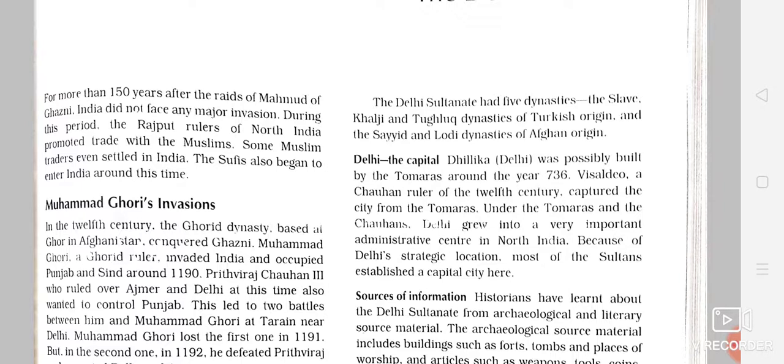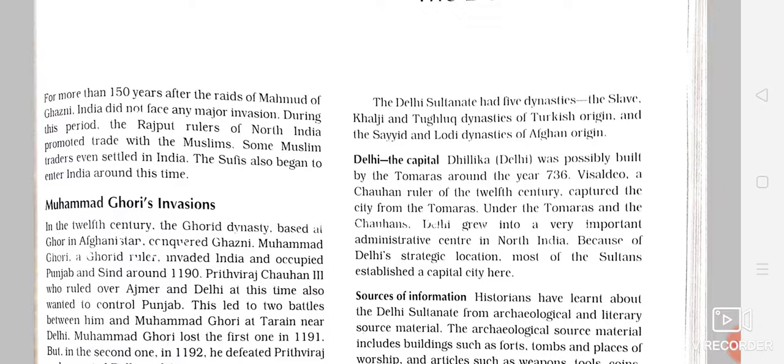That is, these were the Turkish people. So in total, 5 dynasties were there in the Delhi Sultanate. Amongst them, the first 4 were of Turkish origin, and the last one is of Afghan origin. So the Slave dynasty is number 1, the Khalji dynasty number 2, the Tughlaq dynasty number 3, the Sayyid dynasty number 4, and the Lodi dynasty is the last.